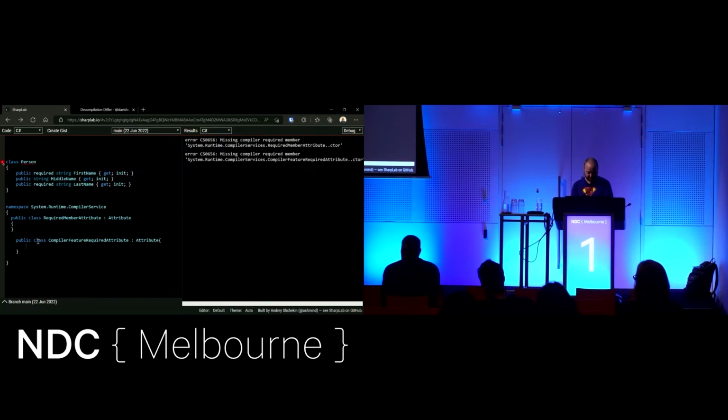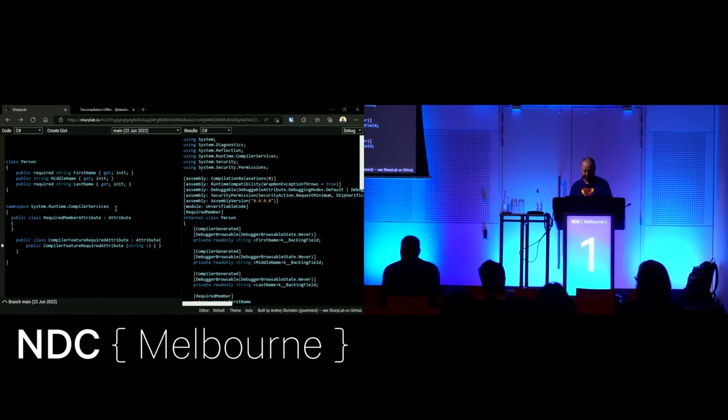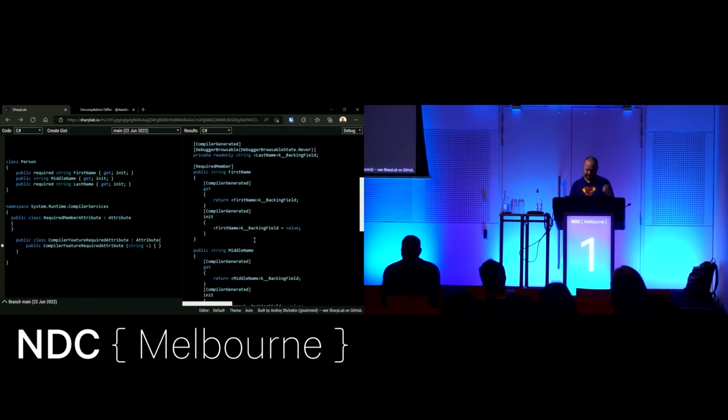And this one needs a constructor. Yes, on the compiler services. What? Oh, thank you. We have .NET 7, everybody. You thought making a framework was hard.